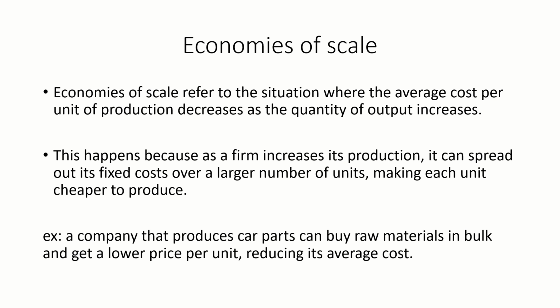Simply, this means larger companies, compared to individuals and small companies, have the advantage of lowering their average cost per unit of production since the quantity of output is higher. Always remember, just because the quantity of output increases, it will not always lead to a decrease in average cost per unit. We will talk about that under diseconomies of scale.